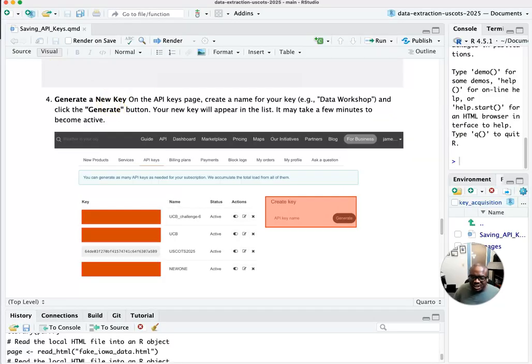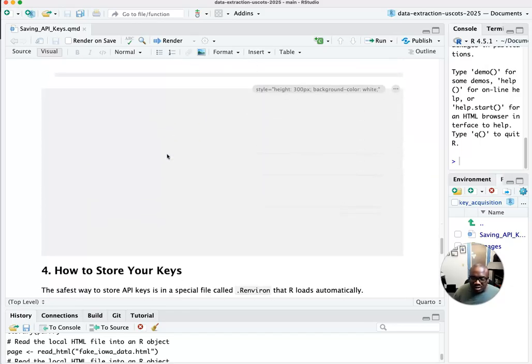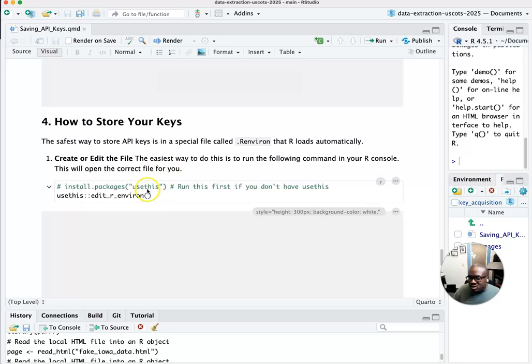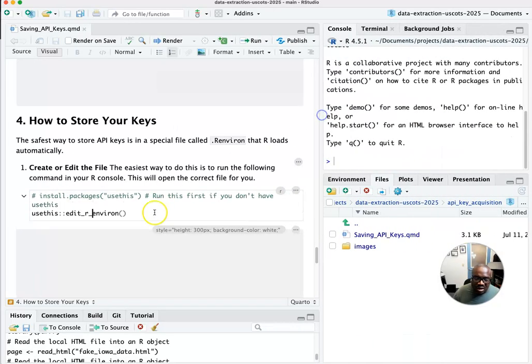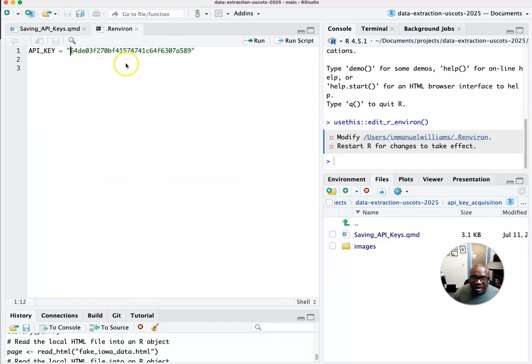So I decided to just transition to R. Going to R, we're now going to store our keys. Depending on your familiarity or your usage, you might have already installed this. I've already installed it, so I don't have to run this line. But if you haven't, you can go ahead and run that line. What I'm going to now do is run this line in the console, not in your Quarto files, as that's going to be an issue. When I run this, a file is going to show up. This is where you're going to store your API keys.